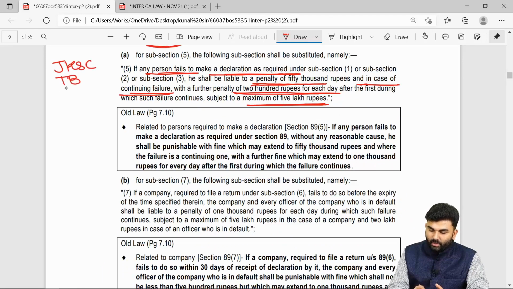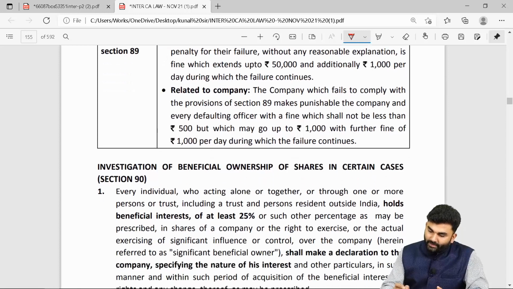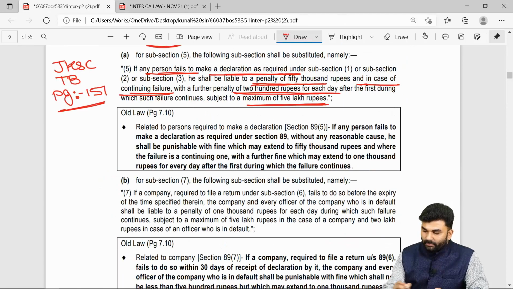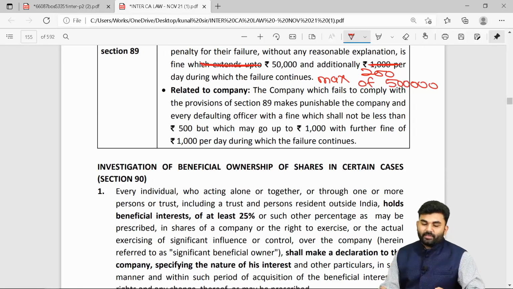JKSIS textbook page number 151. Here, the flat penalty is 50,000 rupees. Additionally, it is 200 rupees per day, subject to a maximum of rupees 5 lakh.